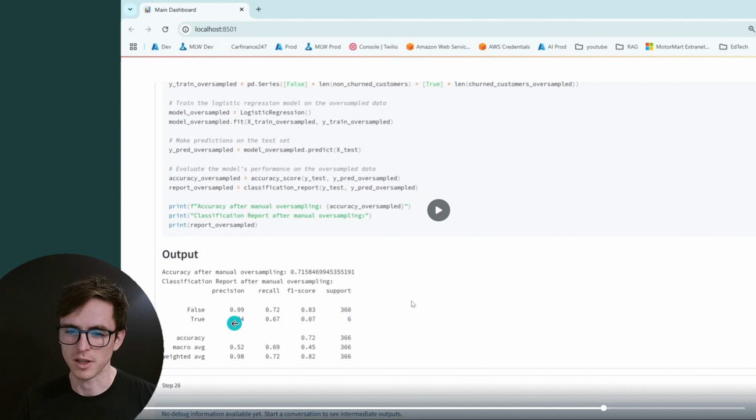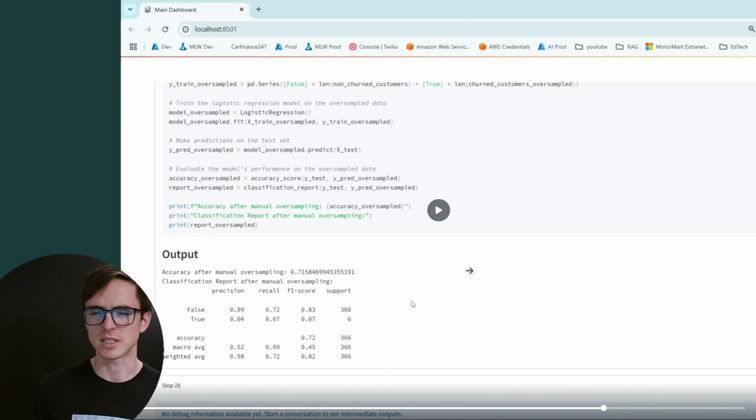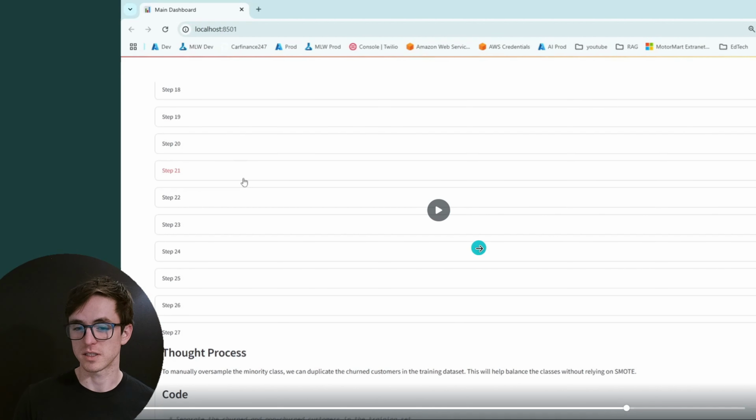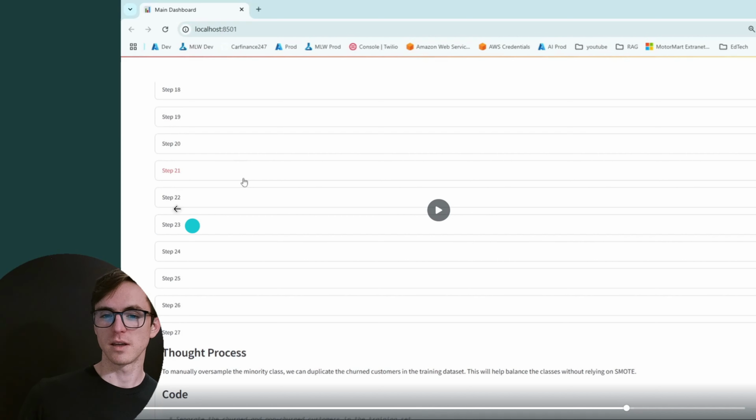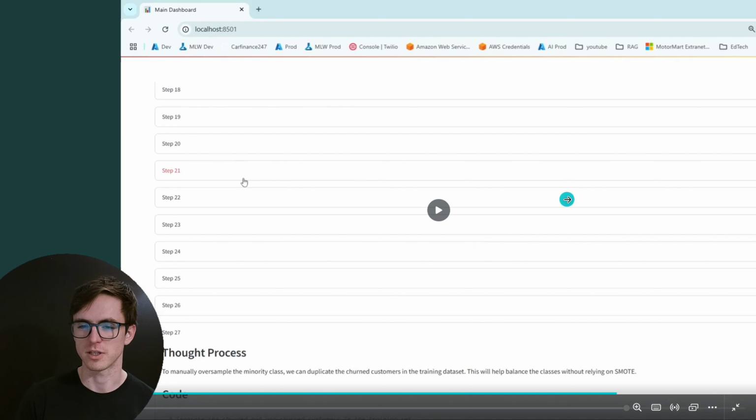It was able to deal with part of the problem, and I could ask it to continue and it might then try and solve this other problem, but I get the impression that the approach it's using feels very guided. You're having to tell it what to do. So that was pretty neat. We've done some basic machine learning in our rudimentary notebook with a chat window.